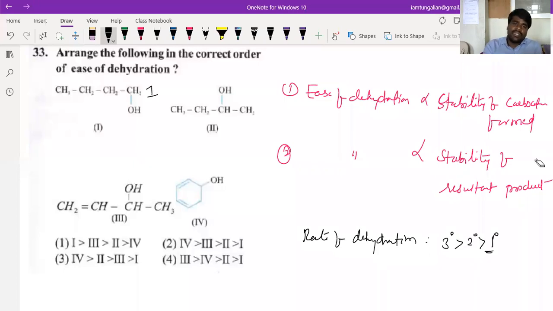So this is your primary, beta, this is your secondary, and this is your allylic secondary. These two are allylic secondary. This is also secondary allylic.